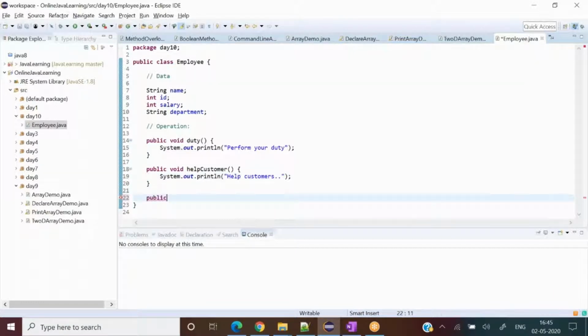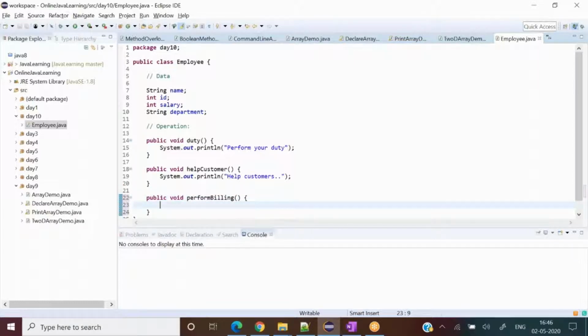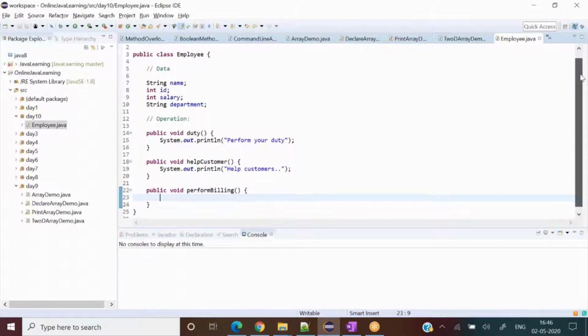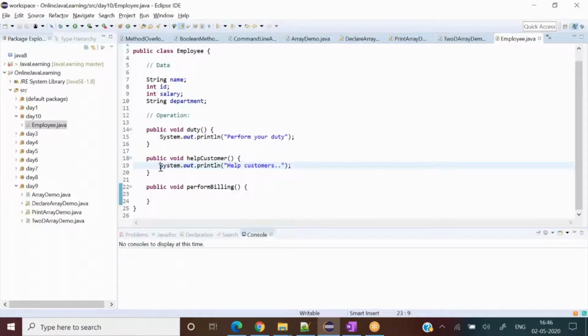The same way it could perform billing for the client. So whatsoever item has been purchased, they can take care of that particular thing. I'm just writing something, billing for the client, correct? So in this way a lot of operations are possible.